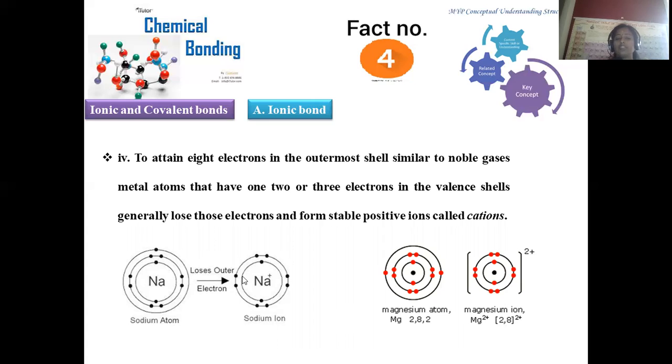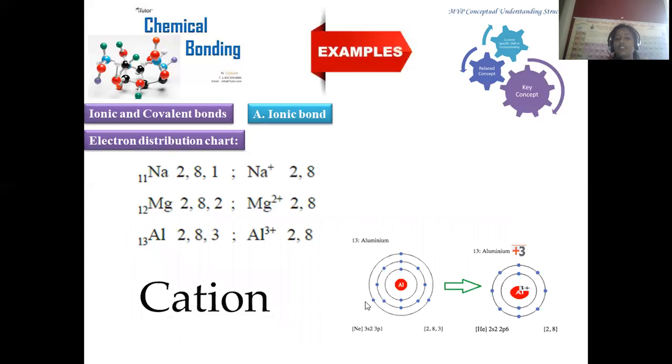So here, metals have a tendency to lose electrons, and this property is called electropositivity. The ions generated are regarded as cations. Move on to cation generation for aluminium.